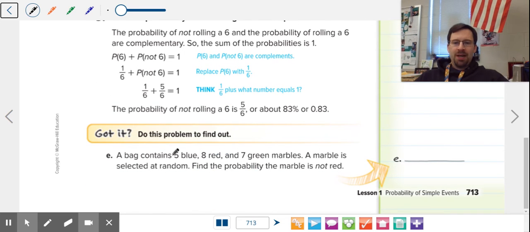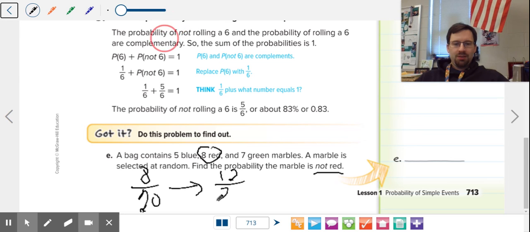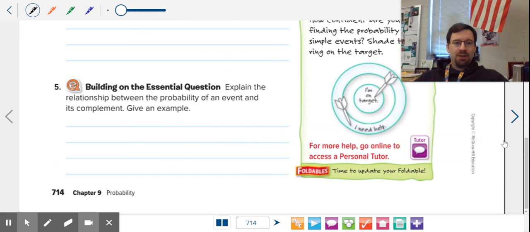So here we have a bag containing 5 blue, 8 red, and 7 green marbles. A marble is selected at random. Find the probability of not red. There are two ways to do this. First, find red: 8 out of 20. Then do not red, the opposite. Take 8 from 20, which is 12. Anything that's not red would be blue or green. Alternatively, you can just take blue plus green and get 12 out of 20. Whoops, that's a 20. You've got to believe me, it's not a heart. I would never do that to you.